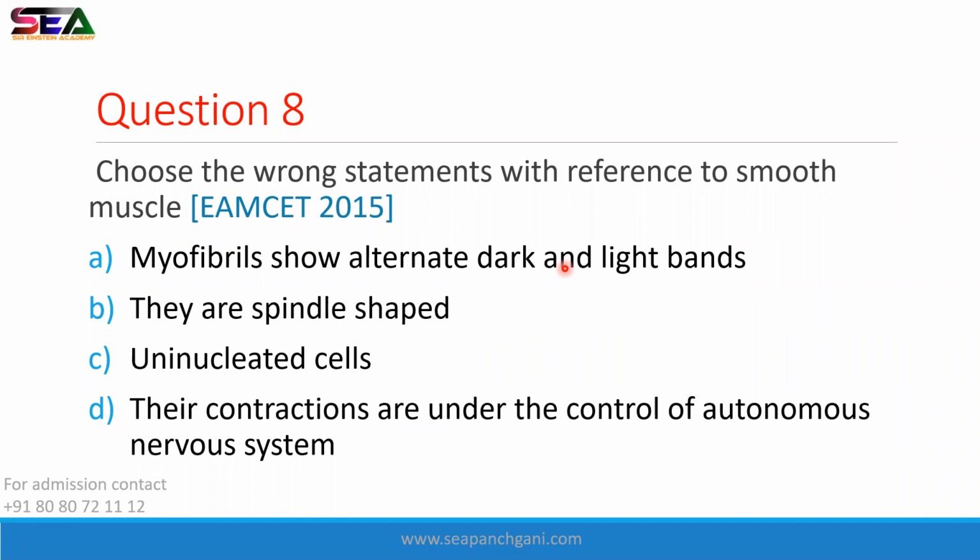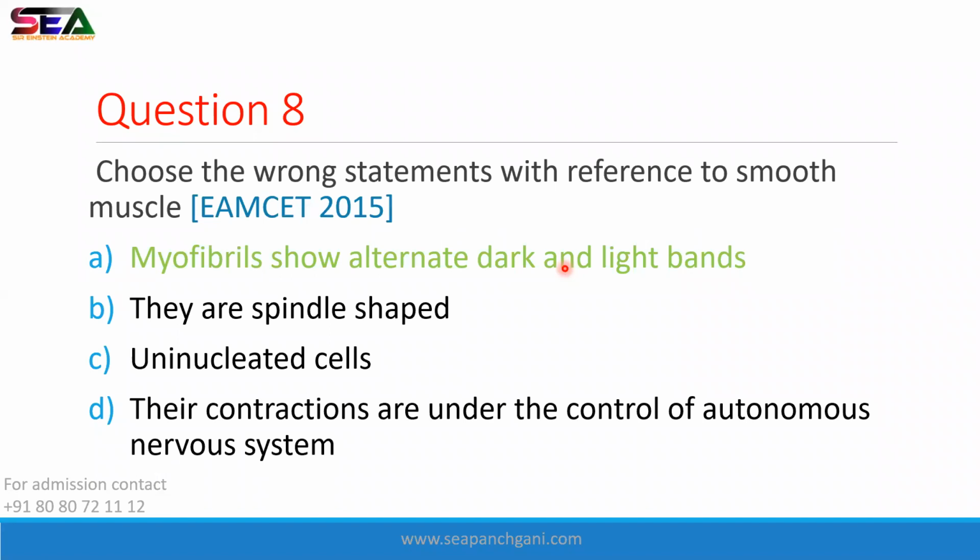Yes. The wrong statement is option number A. Yes, smooth muscle are spindle shaped. Smooth muscles are uninucleated, मतलब एक ही nucleus present है हर cell में smooth muscle के, and their contraction are under the control of autonomous nervous system. Means they are dependent on your brain, your nervous system. They are involuntary in nature. The correct answer is option number A, जो कि wrong है because they do not show light and dark bands.